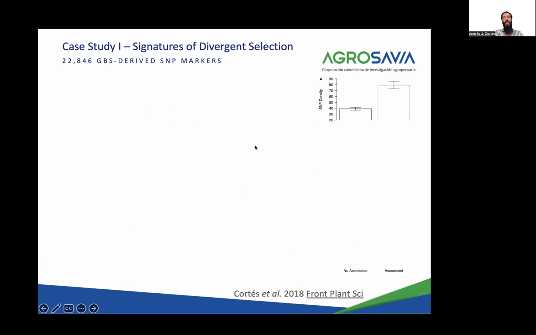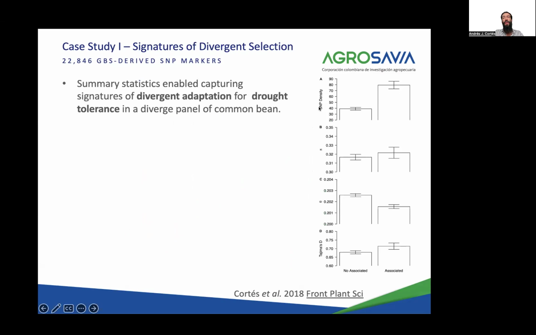For that, we compare different summary statistics between associated and non-associated regions. Associated regions tend to be in windows with high SNP density, also with slightly higher nucleotide diversity and lower Watterson's theta statistic. The combination of these two leads to associated regions generally having higher Tajima's D scores, which can be interpreted taking into account that the mapping exercise used population structure as covariables, pointing to divergent selection towards drought tolerance.